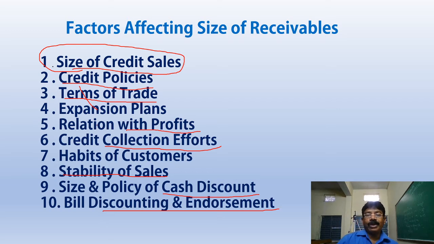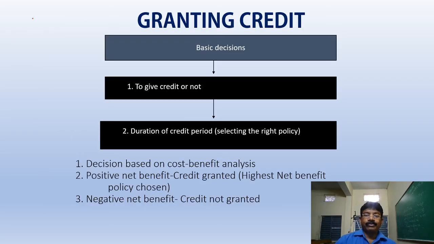Suppose when we are selling the goods on credit, we ask the person to accept the bill, and if the bill is discounted or we endorse it to our creditor, that also affects the size of the receivables. These are 10 points that will affect the size of the receivables.